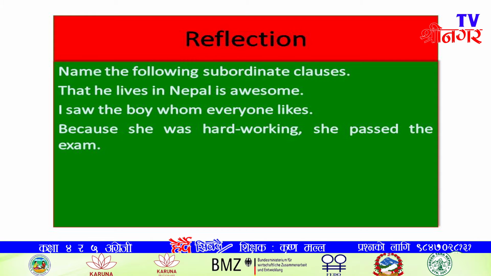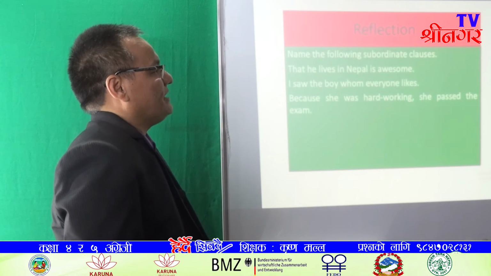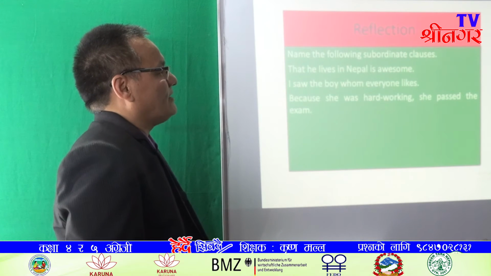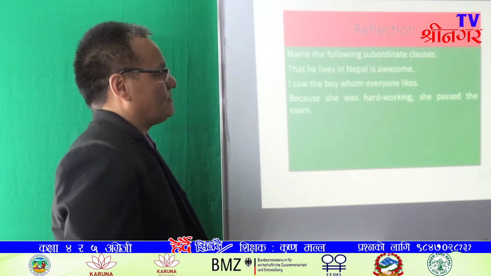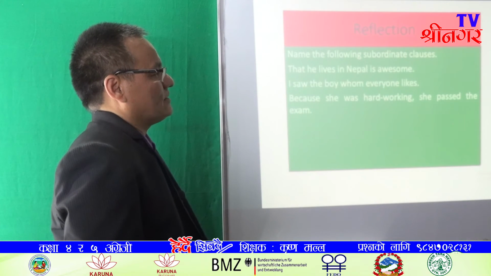Here, whom everyone likes is an adjective clause, or a relative clause. Why? Because this clause qualifies the noun the boy. It is also known as a relative clause. It is also known as an adjective clause.